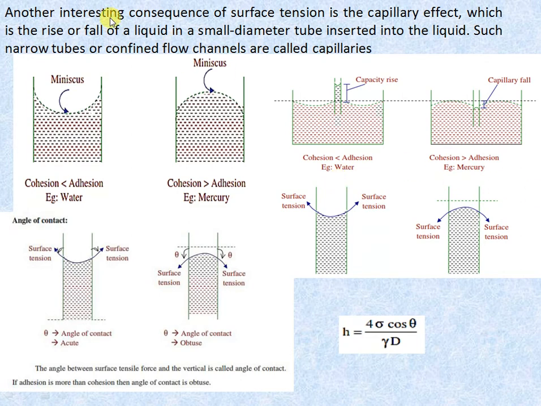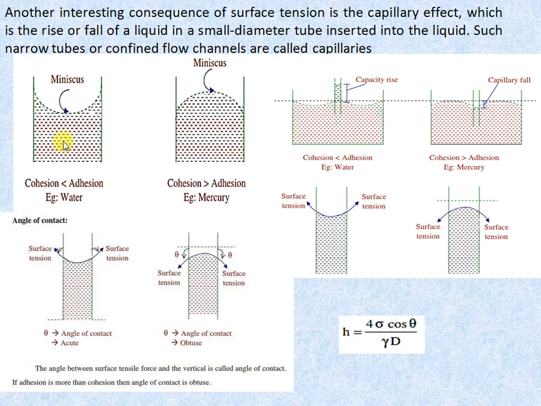Another interesting consequence of surface tension is the capillary effect. Due to surface tension and the cohesion and adhesion properties, the capillary effect is formed, which is the rise or fall of liquid in a small diameter tube inserted into the liquid. Such a narrow tube or confined flow channel is called a capillary. The rise and fall of liquid in a liquid column is known as the capillary effect.